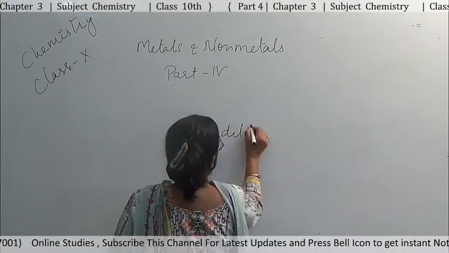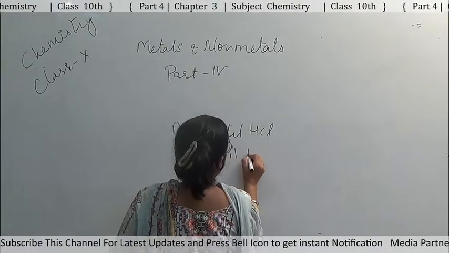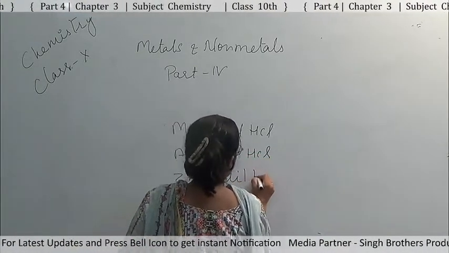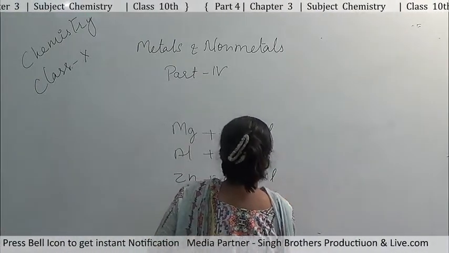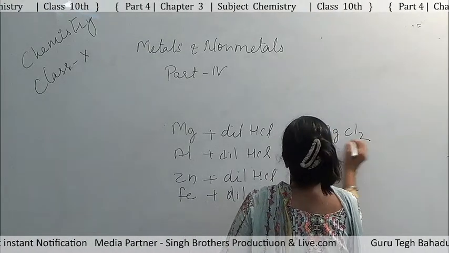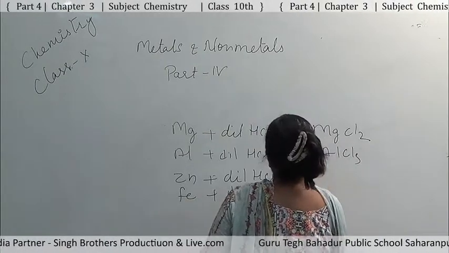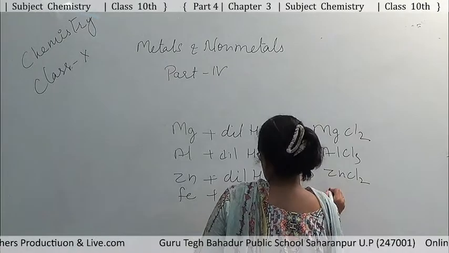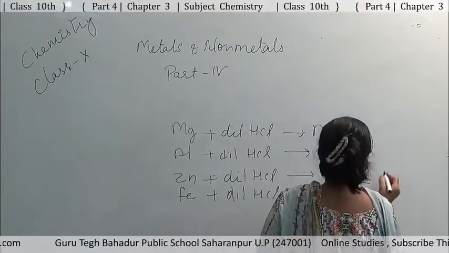These all react with dilute HCl. The reaction of these with dilute HCl forms MgCl2, magnesium chloride, then aluminum chloride, zinc chloride and ferric chloride.